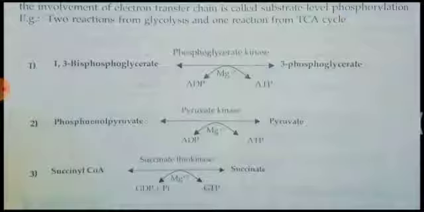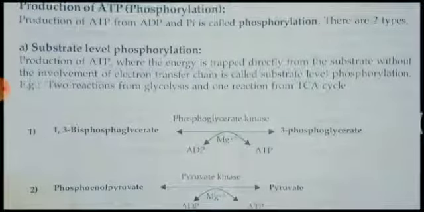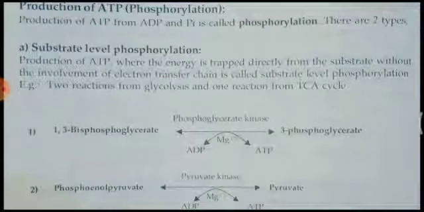Succinyl CoA is converted to succinate. This is from the TCA cycle or Krebs cycle. GDP is converted to GTP. Instead of ATP you can see here GDP, in the presence of the enzyme succinyl thiokinase. ATP and GTP are very much similar, and GTP can be converted to ATP. So this is substrate level phosphorylation, where energy is produced directly with the production of ATP.